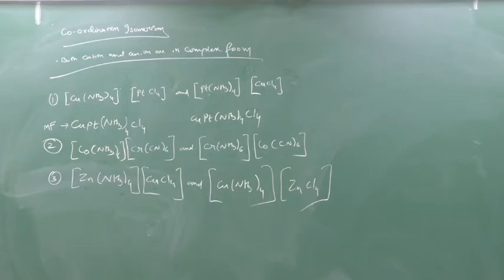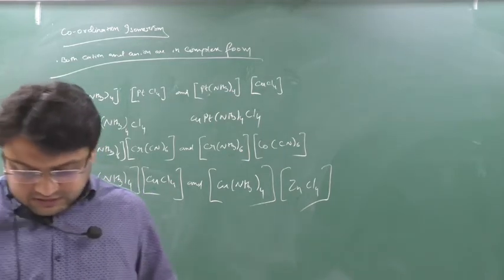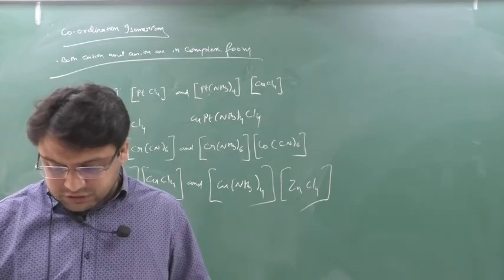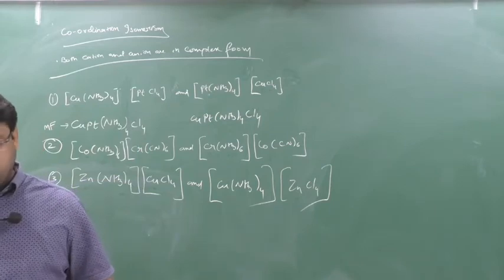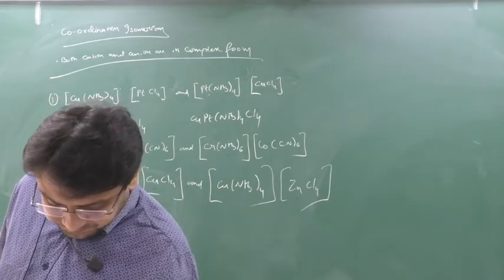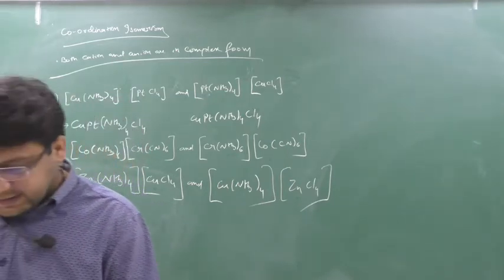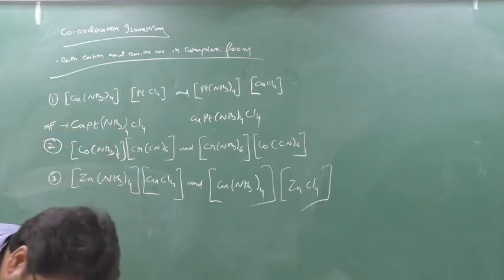Read it and try to solve the questions based on this isomerism. If you go on solving questions based on this isomerism, then only you will get the answers. Today I am going to discuss one question, and two questions are there. Stability of a complex: if you write down the points I tell you, those points are enough for you. Clear? Okay, so write down the next question here. One question you write down.